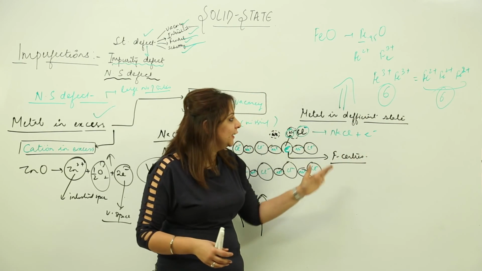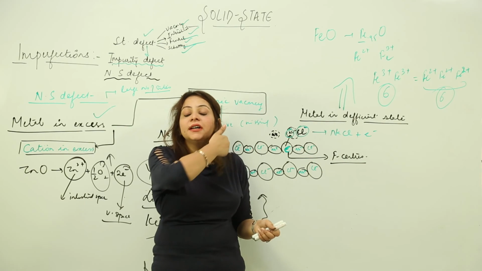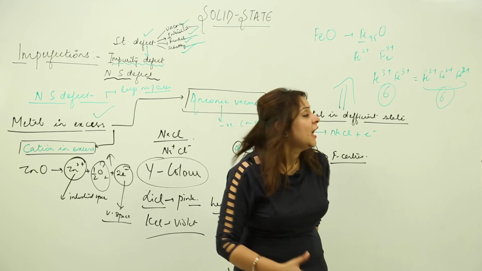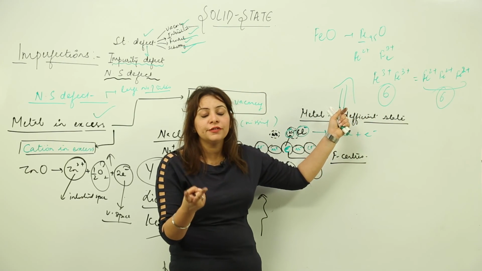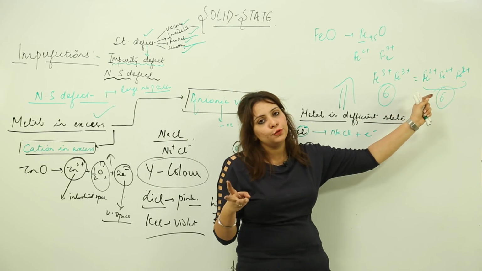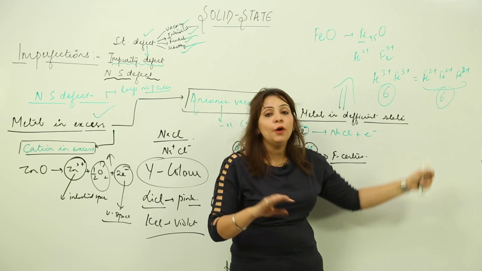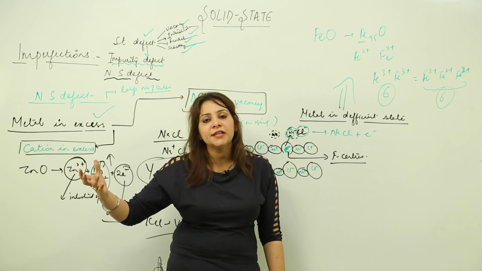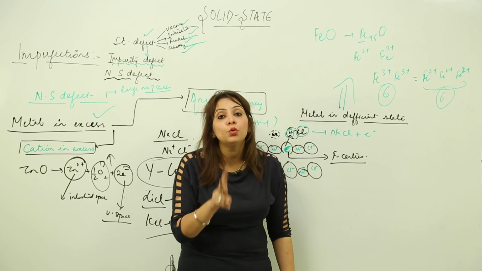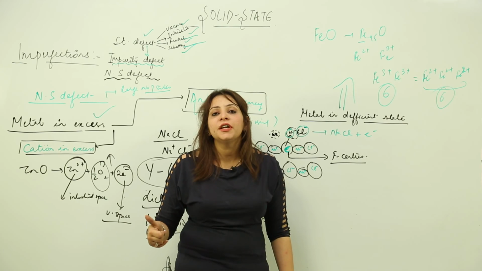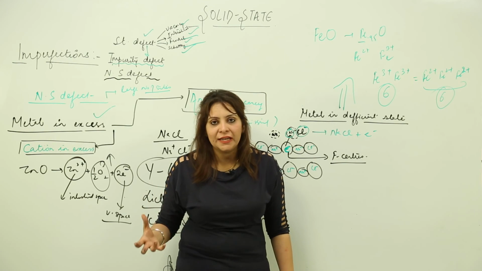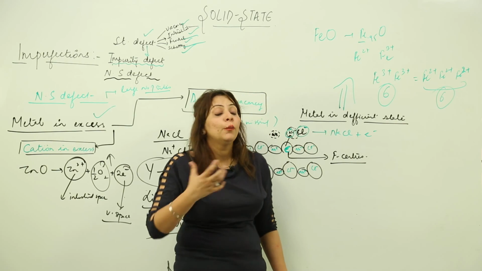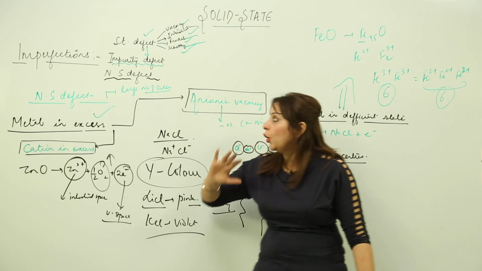So when the metal, again I am telling you, is in a deficient state, it happens when the metal shows variable valency. So first of all you need to equalize the charge, as I did, like I told you that 2 Fe3+ is balanced by 3 Fe2+, right. That means 6 and 6. So if Fe2+ escapes, or if it is not present, then 3 Fe2+, if they are leaving their space, those 3 spaces will be filled by only 2 Fe3+. That means leaving one Fe3+ space unoccupied. That will create a vacancy. So this is an irregularity which we are going to see in the case of ionic crystals when the metal is in a deficient state. So these are all the imperfections.